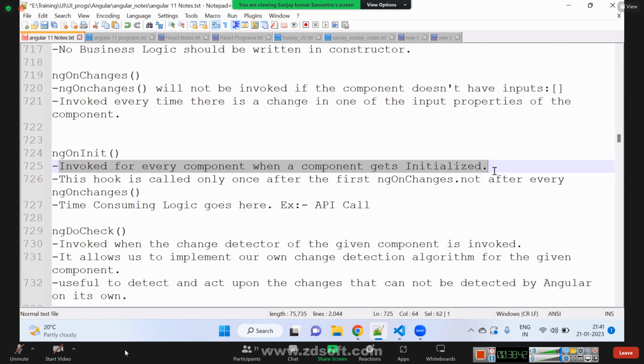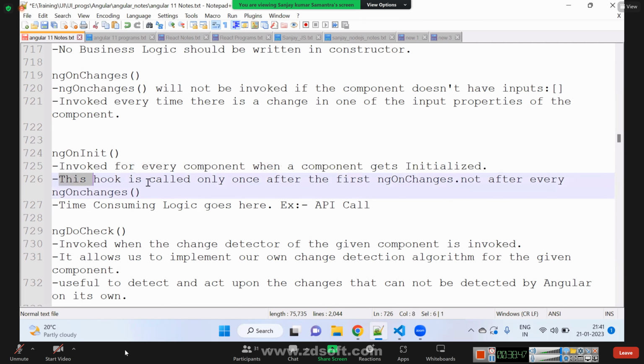When a component gets initialized, this lifecycle method will be called. This hook is called only once. ngOnChanges will be called n number of times, but ngOnInit will be called only once, after the first ngOnChanges. Yes, ngOnChanges can be called 100 times. It doesn't mean that after every ngOnChanges, ngOnInit will be called. No, only after the first ngOnChanges, ngOnInit will be called. If ngOnChanges is being called 10 times, it doesn't mean ngOnInit will also be called 10 times. It will be called only one time.